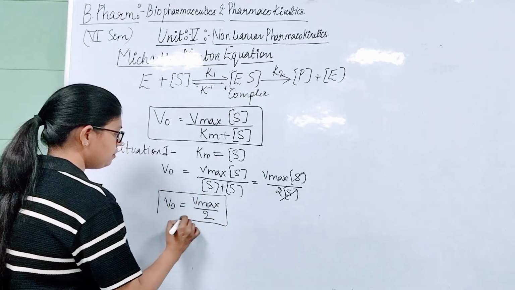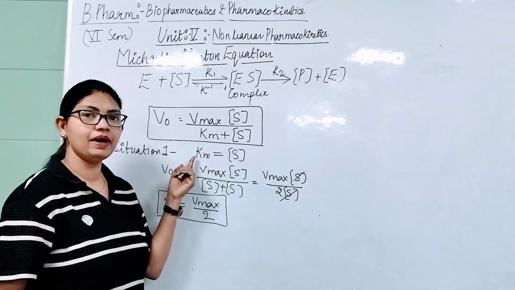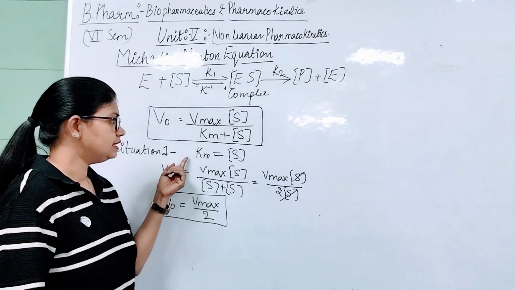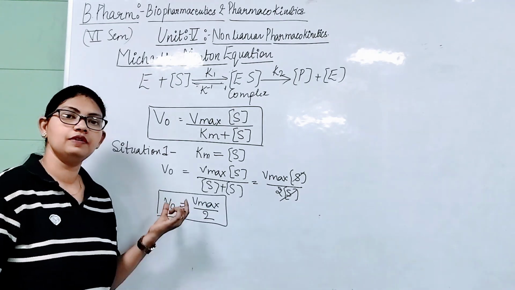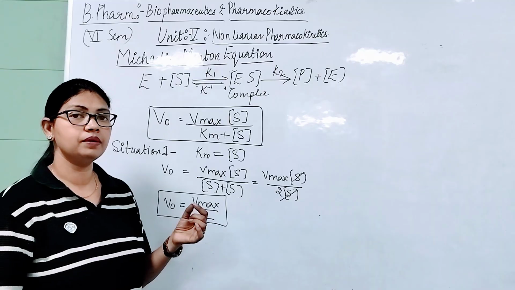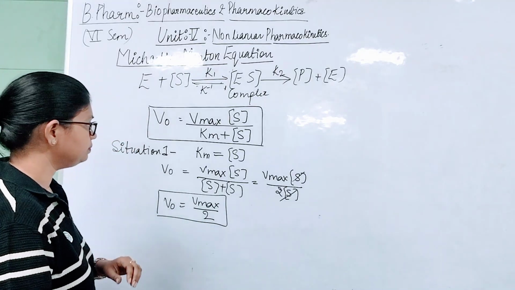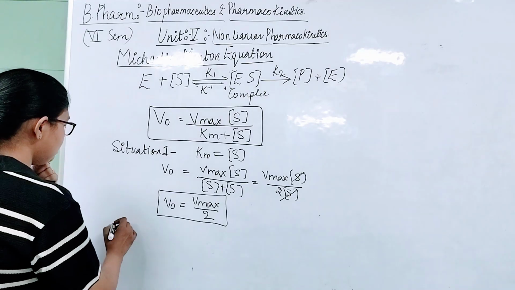It means when the concentration of substrate is equal to the Michaelis constant value, then the initial velocity will be half of the maximum velocity of that enzyme complex reaction. Okay. Now the situation number 2.